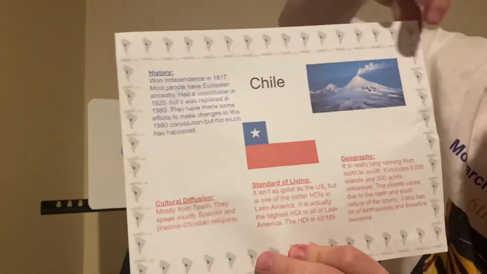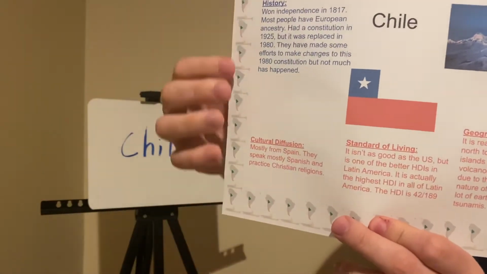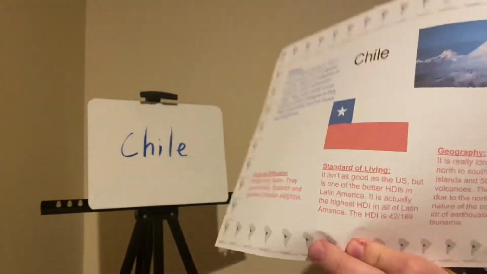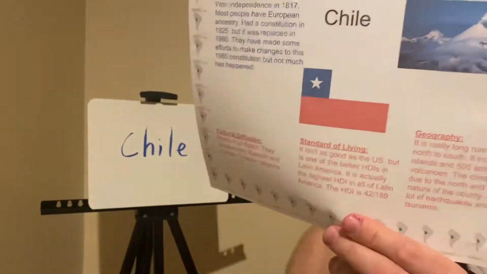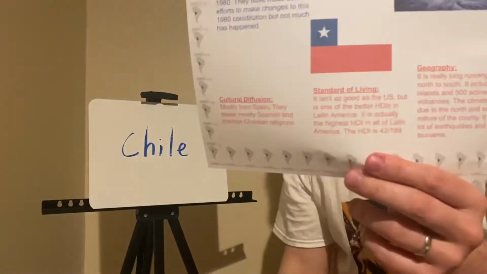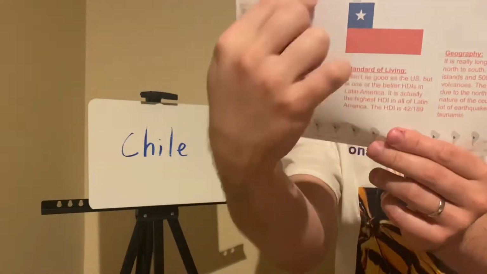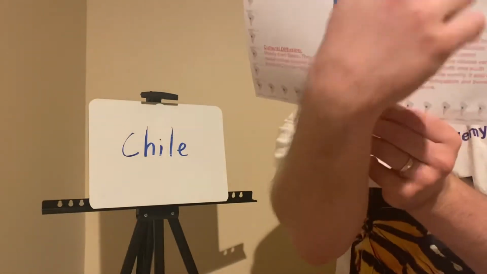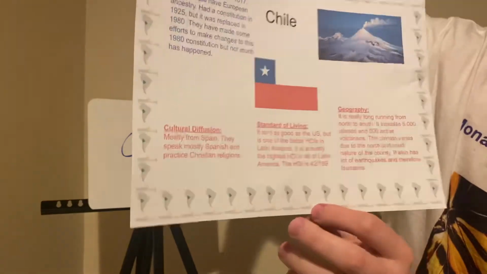I put in a border. Around the border, I put in a little picture of South America with Chile highlighted, and I just copied and pasted that all the way around the border. Then I put in the flag of Chile, and the color scheme I used was that in the flag of Chile, there's the blue area up here, so I made this text blue. The red's on the bottom, so I put red there, and then I found the whitest volcano I could to put the white up here, and I just left the background white, so you can still read everything.